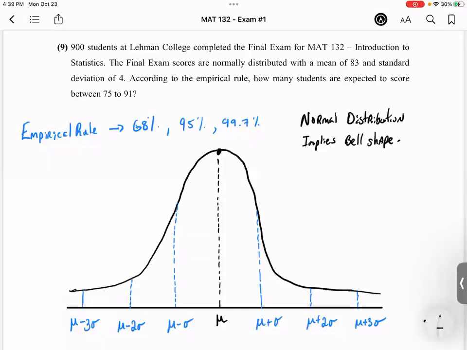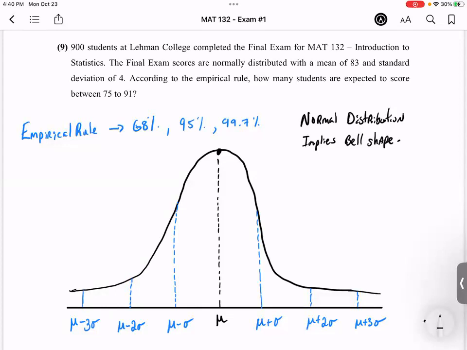900 students at Lehman College completed the final exam for Math 132 Introduction to Statistics. The final exams are normally distributed with a mean of 83 and a standard deviation of 4. According to the empirical rule, how many students are expected to score between 75 to 91?